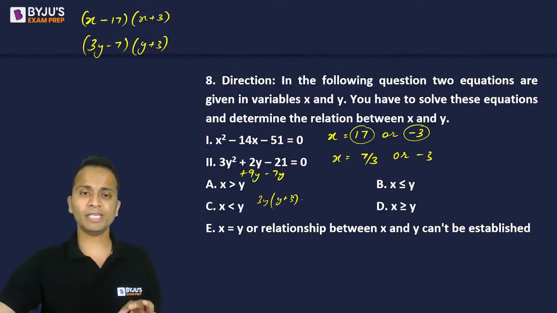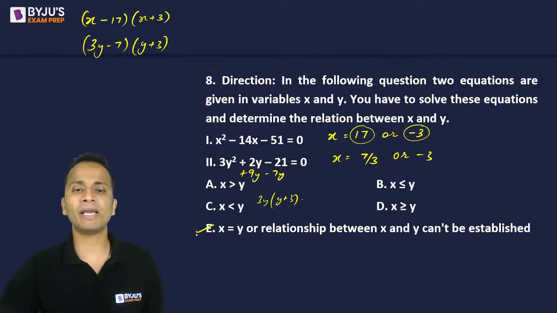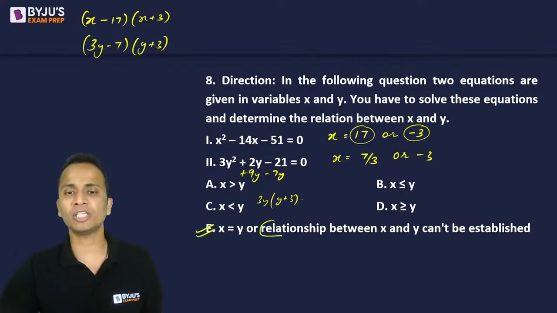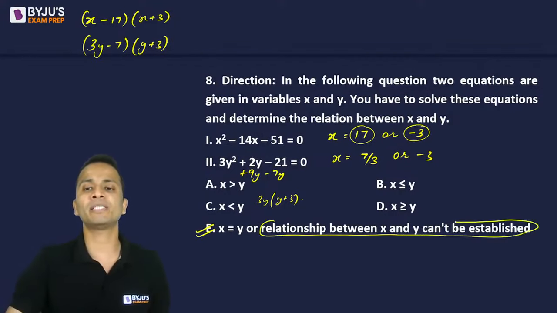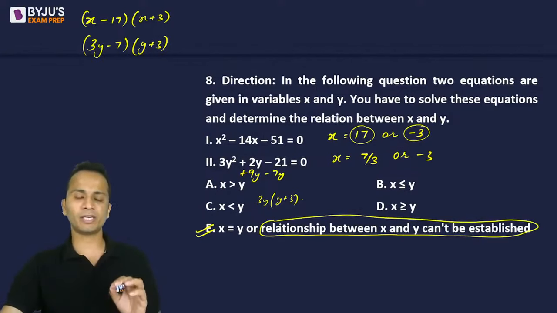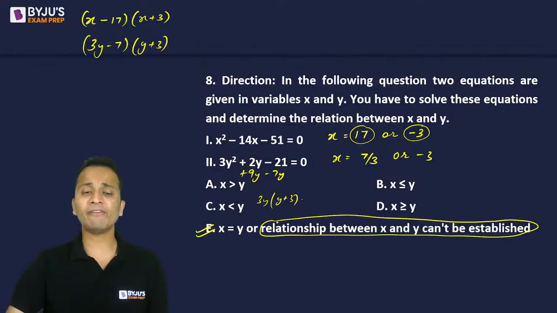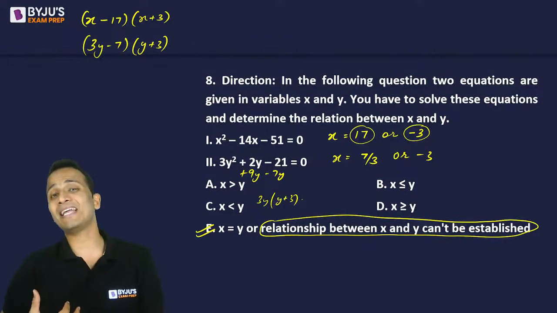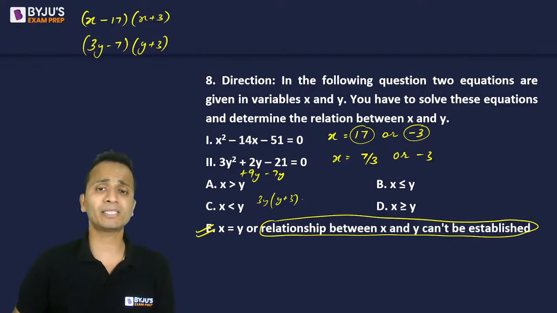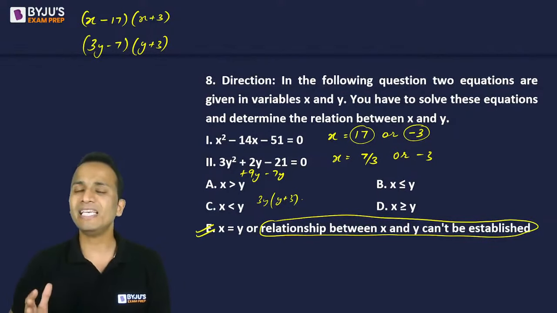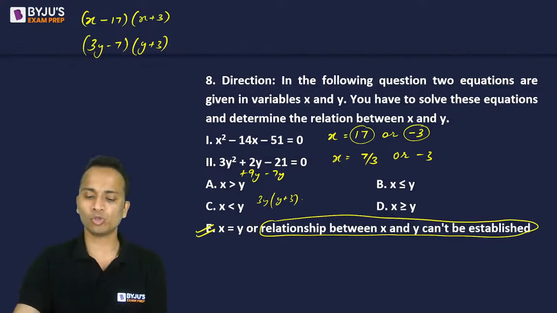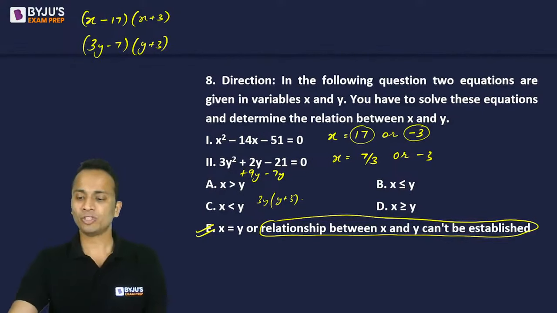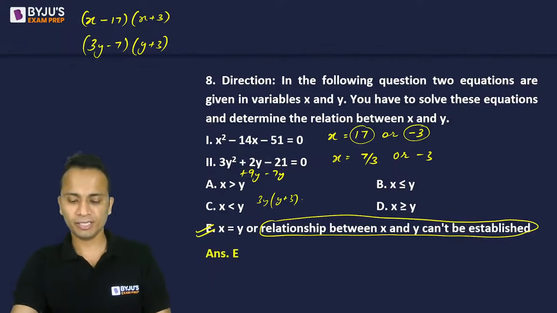Okay. So in this case, I will not be able to determine the relation between them. So the relationship between x and y cannot be established. This will be the correct answer. So that is why we'll mark option E as the answer. Here the relationship cannot be determined because x can be greater, x can be less, or x can be equal to y. So that is why option E will be the most suitable answer to mark. So the correct answer here is option E.